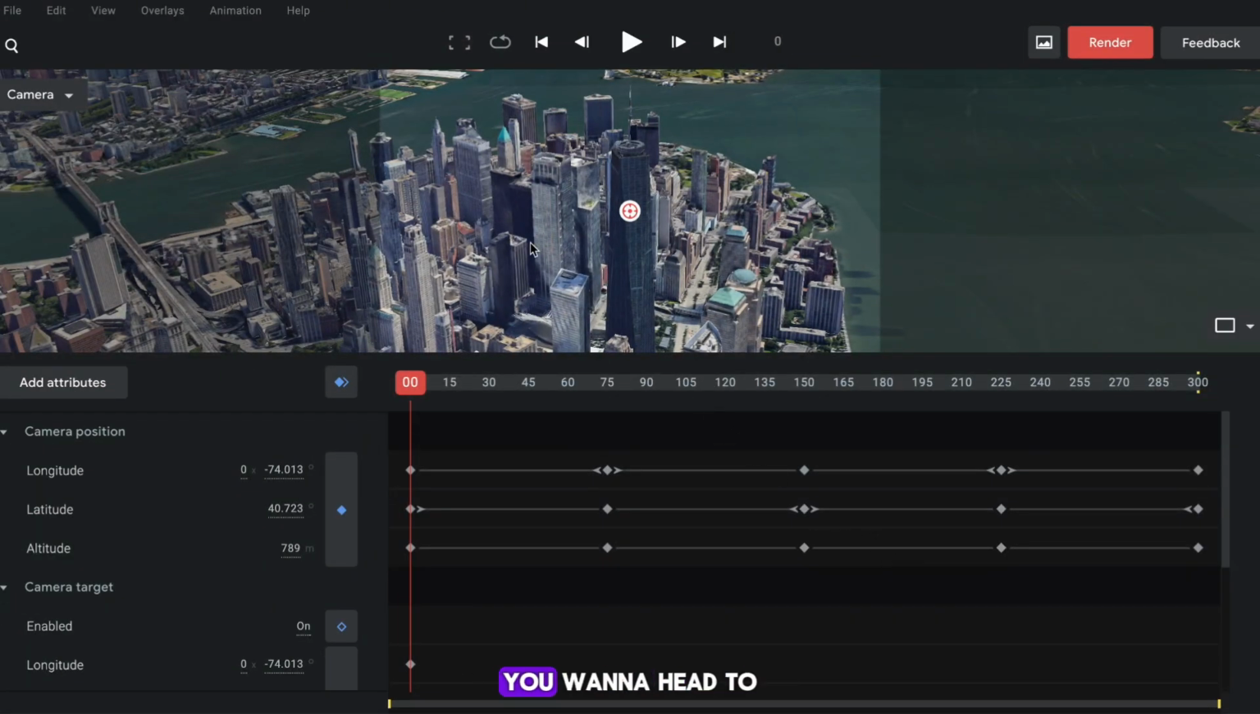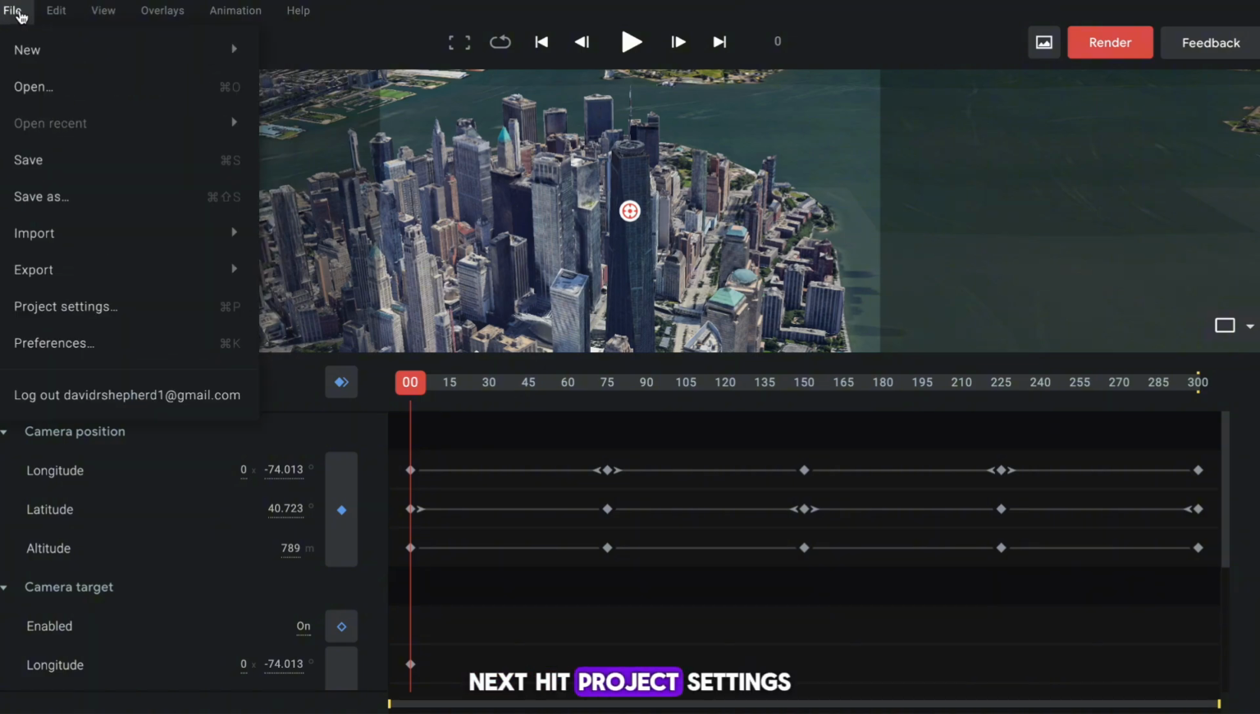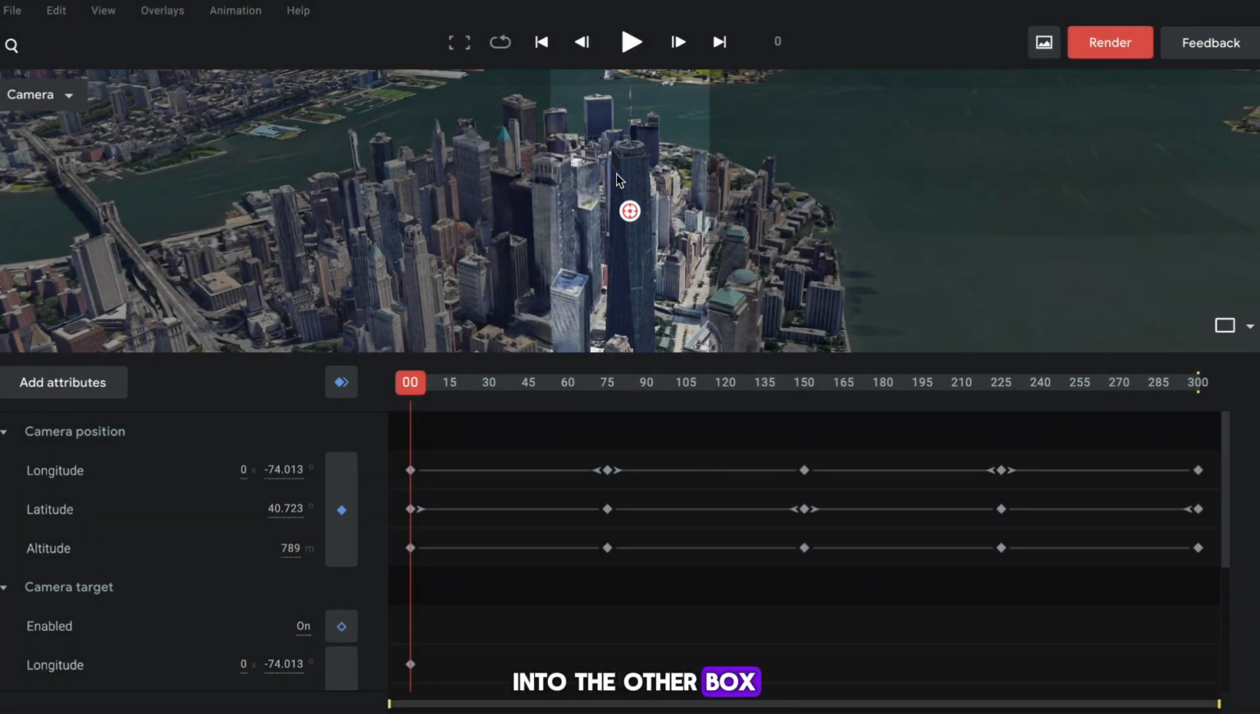On the next page, you want to head to File in the top right to change the ratio. Next, hit Project Settings. On the next page, we need to change the dimensions. Edit the first box so that it says 1080. Once that's done, click the chain to break it, and then put 1920 into the other box. This will put your video into the TikTok format.